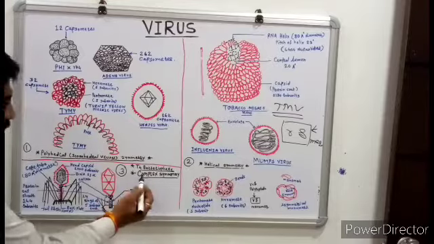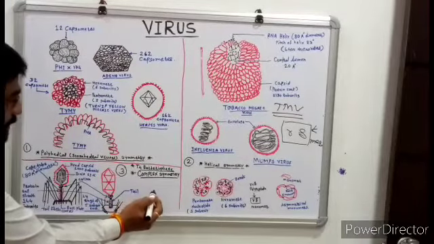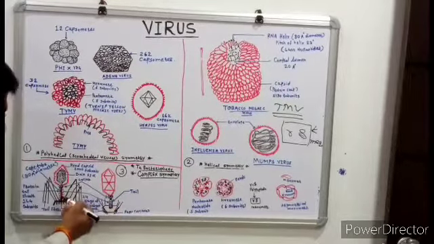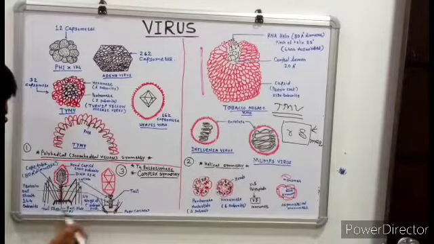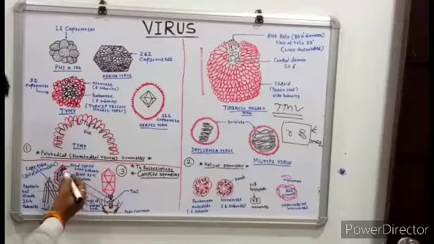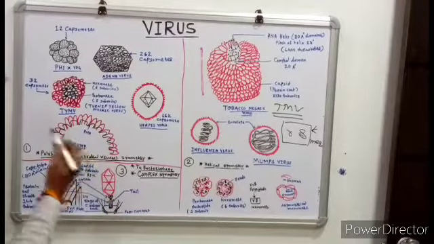Then there is complex symmetry. In complex symmetry, we observe that the internal and external structures of the virus are complex. It constitutes the head and a capsid of 2000 subunits.